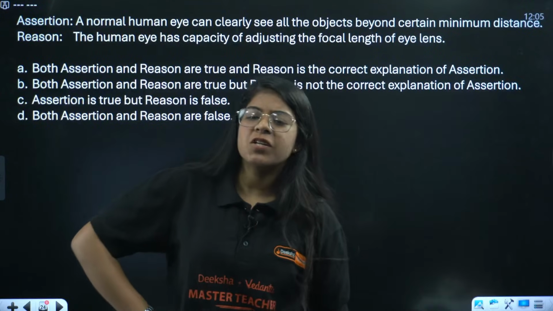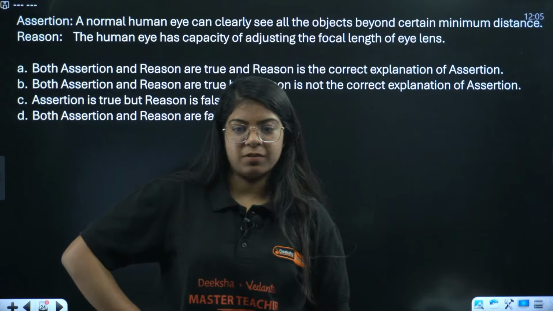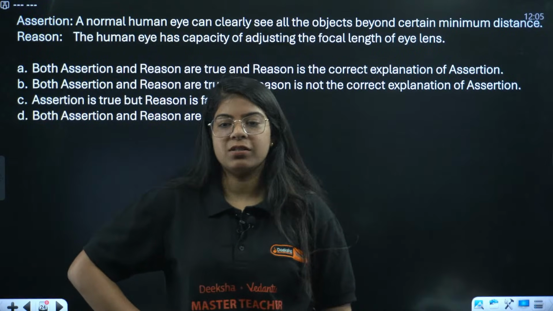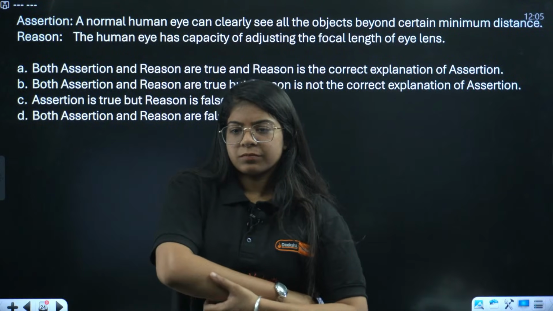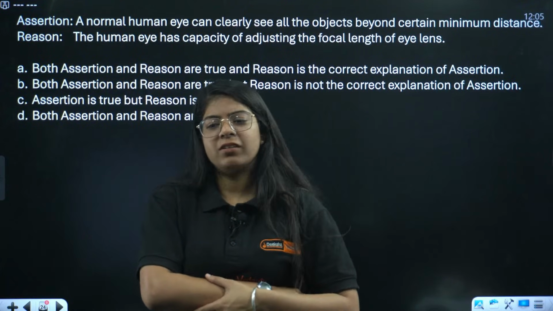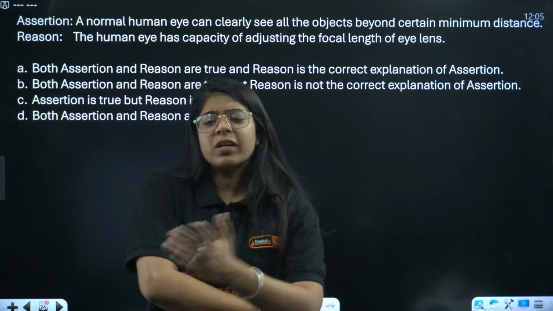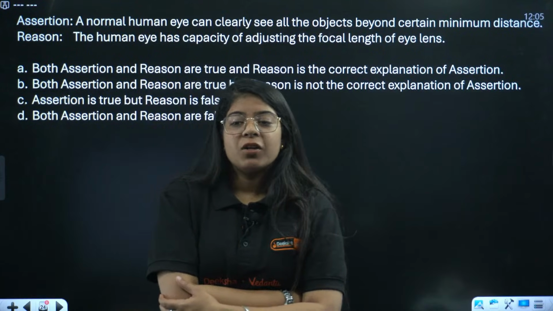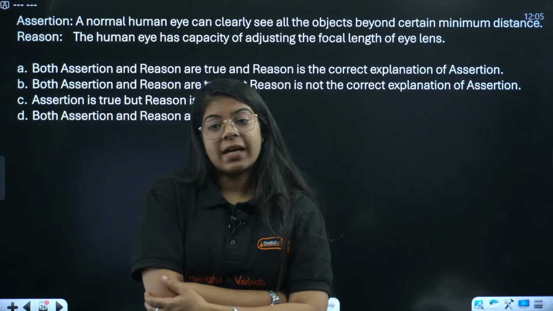No, magnification doesn't have any unit. Yes, the ratio of the height of the image to the height of the object. You can write that definition as well, although do not waste your time on these kinds of questions.